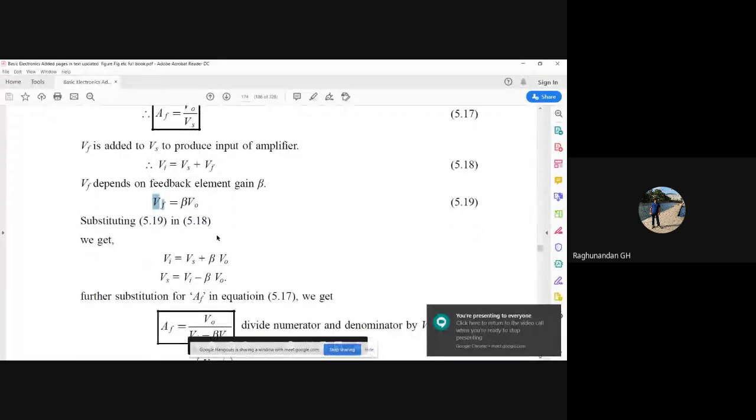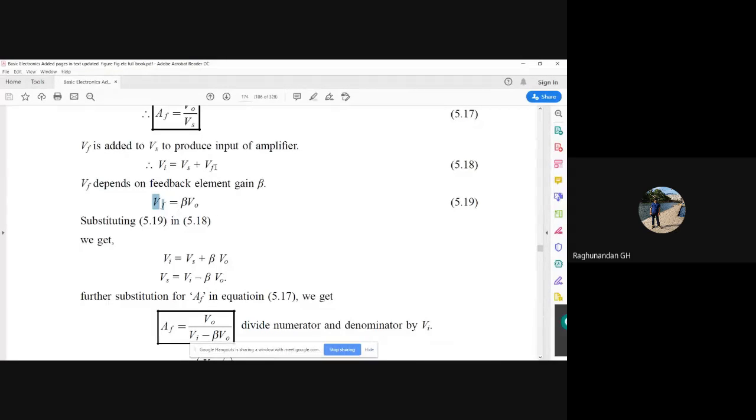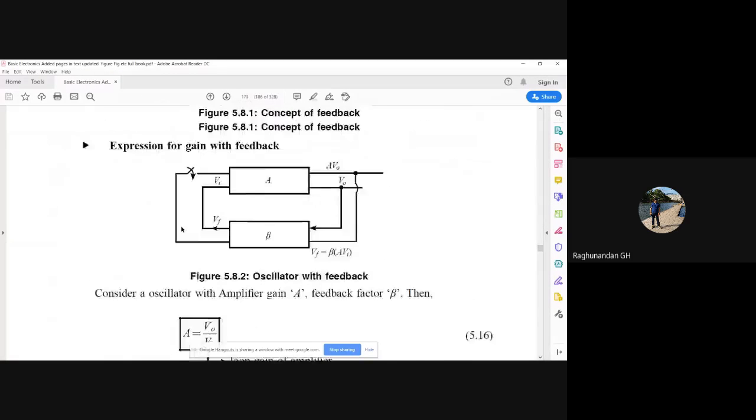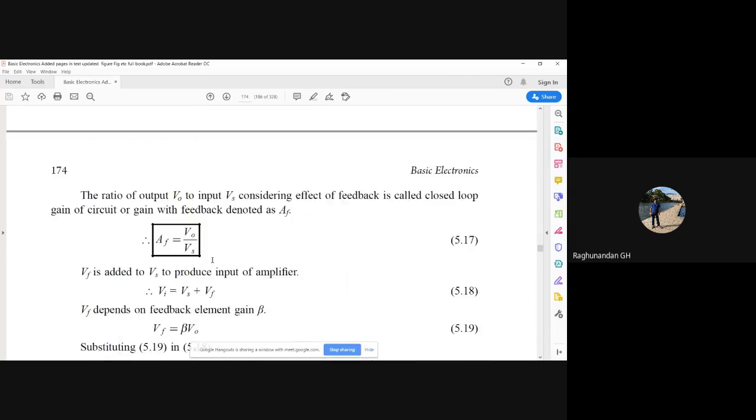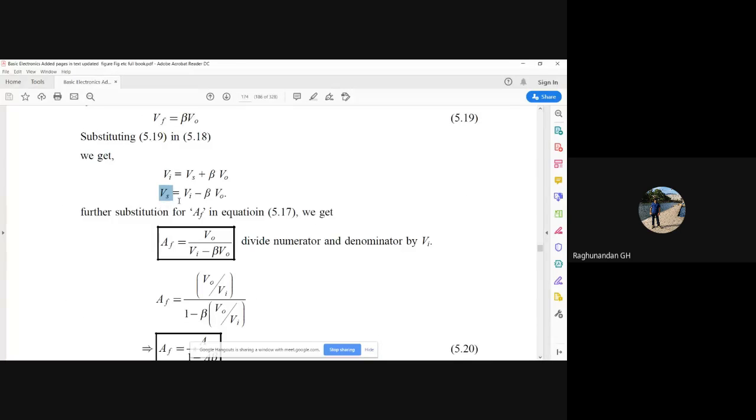So now just substituting it in the above equation, we get Vi is equal to Vs plus beta V naught. And we rearrange it for Vs because in this case the switch is open and we don't have any external source. This itself is acting like the source. So now Vs is equal to Vi minus beta V naught.